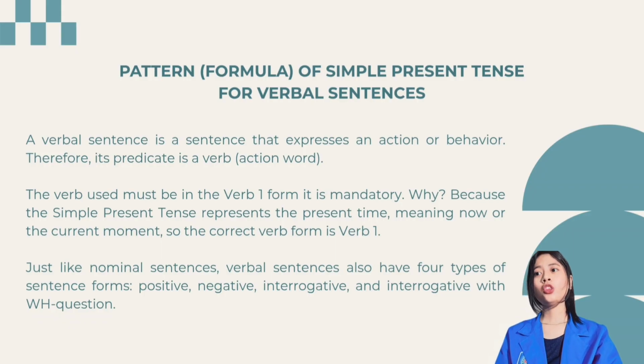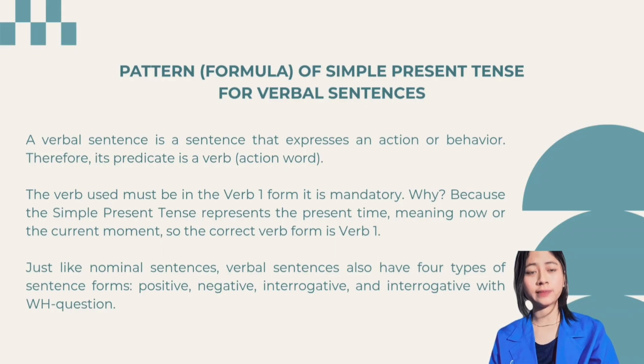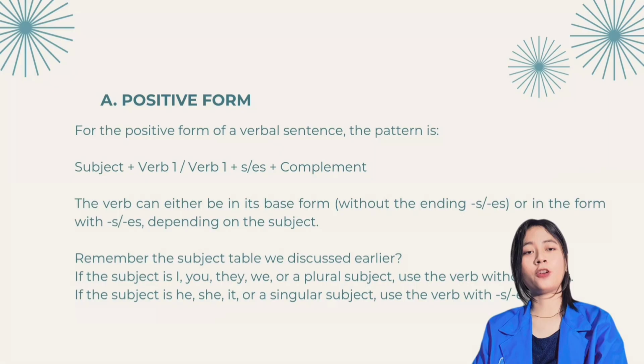Just like nominal sentences, verbal sentences also have 4 types of sentence forms: positive, negative, interrogative, and interrogative with WH question. Positive form.